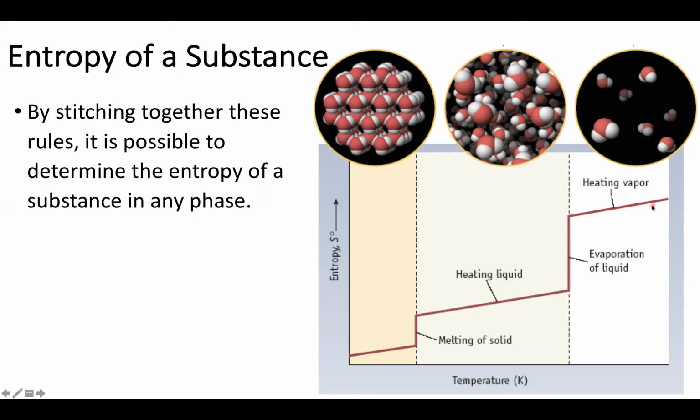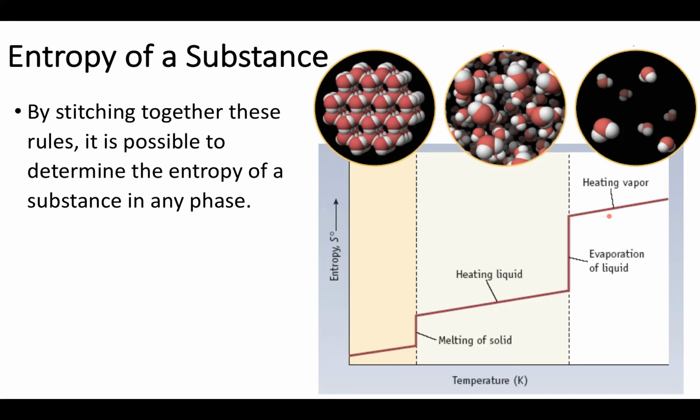Now, for some substances like liquid water, I may just care about some point here. However, if I'm looking at ice, I'd go here, and if I'm looking at water vapor, I have to go all the way here. So we can stitch together all of these simple relationships to figure out the entropy of any substance at any temperature.